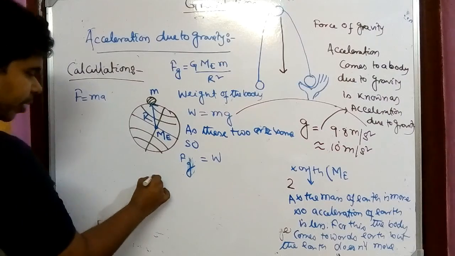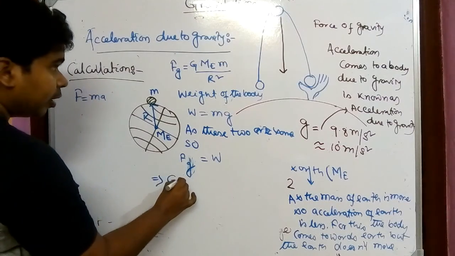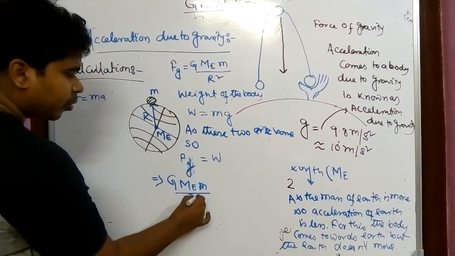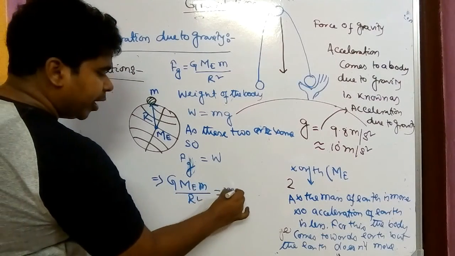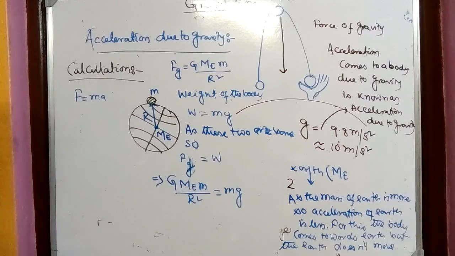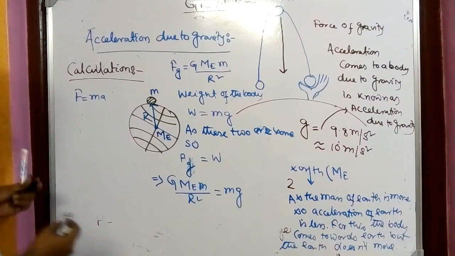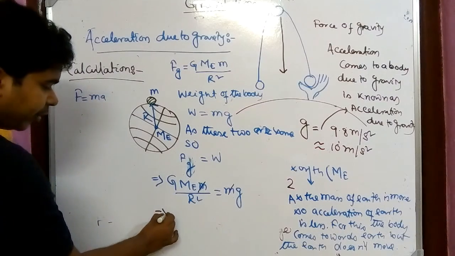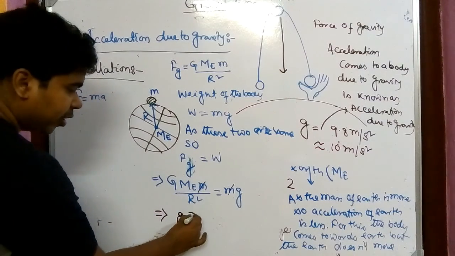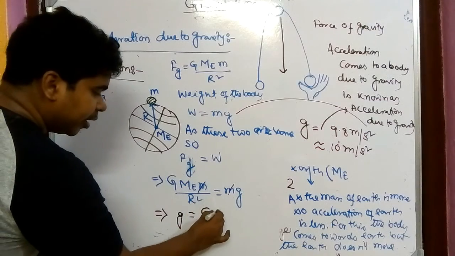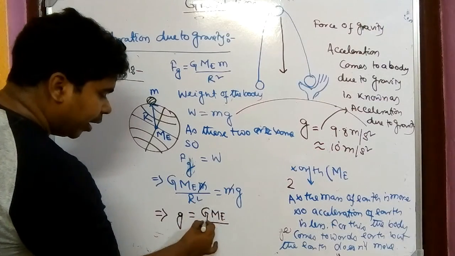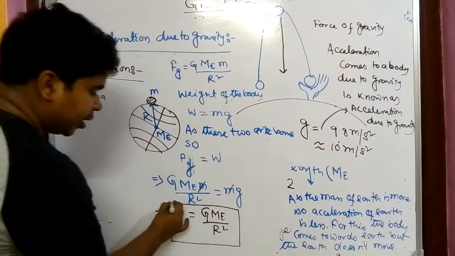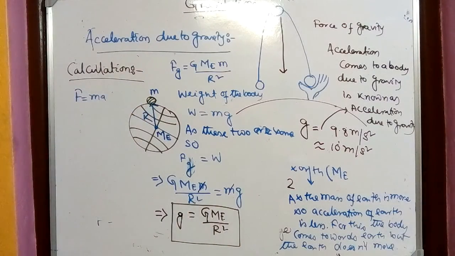So what is the value of Fg? That is G Me into small m by r square is equal to small m into g. And here you see this small m and small m will be cancelled out. And the value of small g is equal to G into Me by r square. That is the gravitational acceleration of Earth.